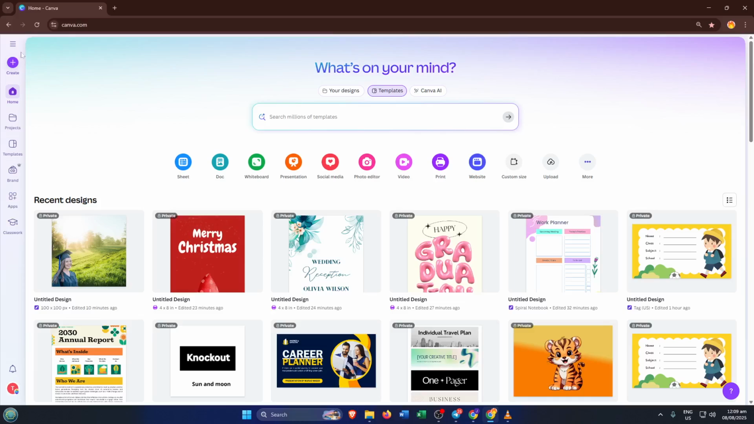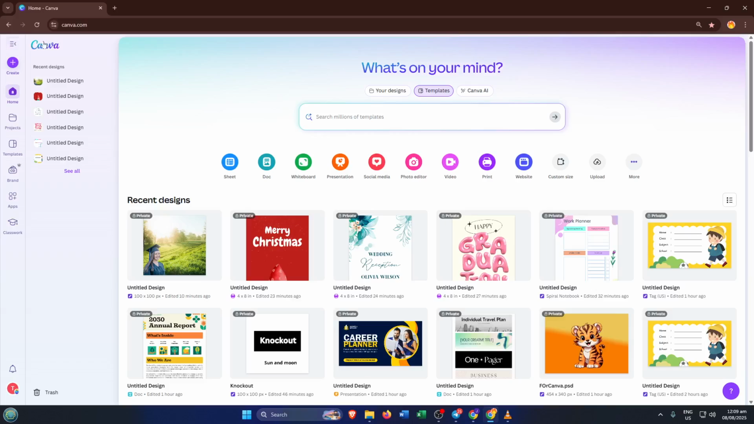Once you're in Canva, look up at the top left corner of your screen. You'll see three horizontal lines. Some people call this the hamburger menu. Go ahead and click that. It's basically a shortcut to navigate Canva's different features, especially if you don't have everything pinned on your homepage yet.